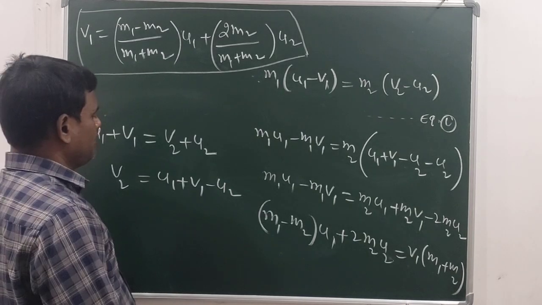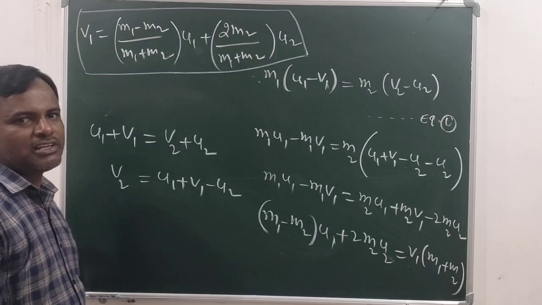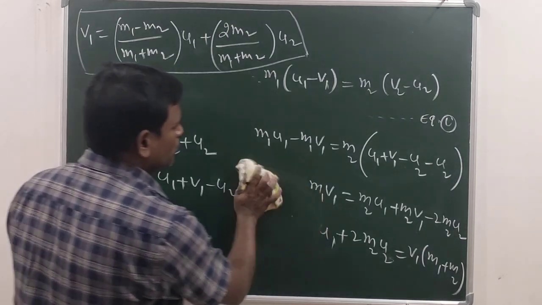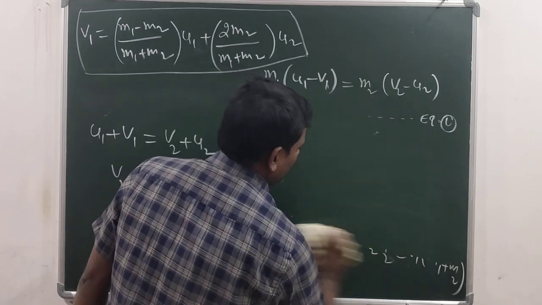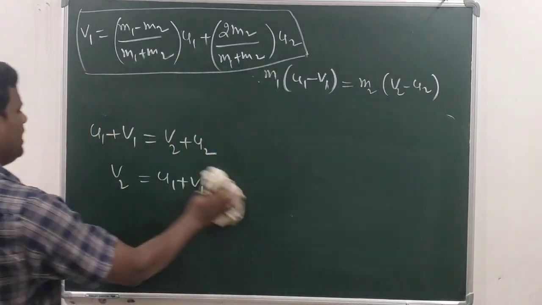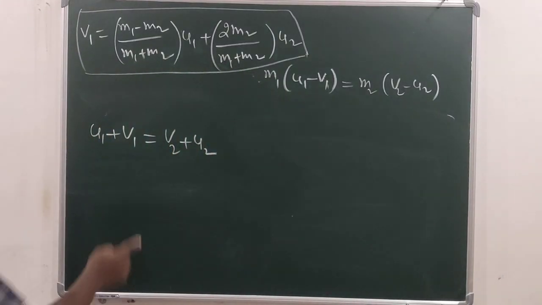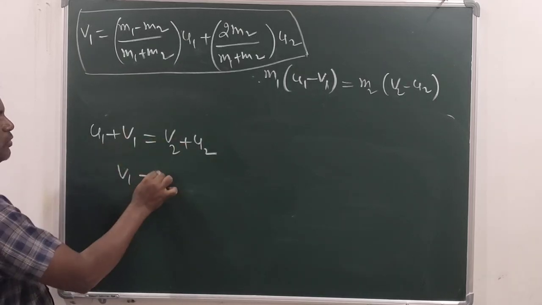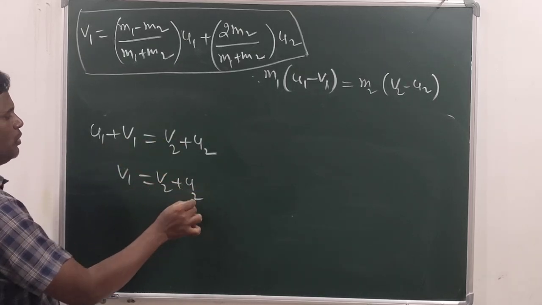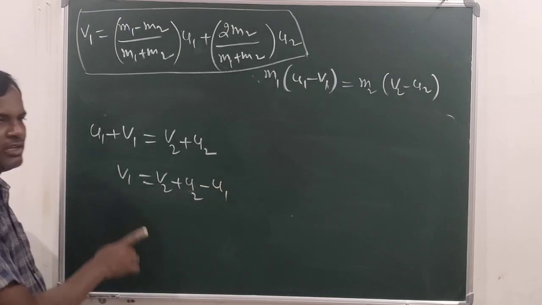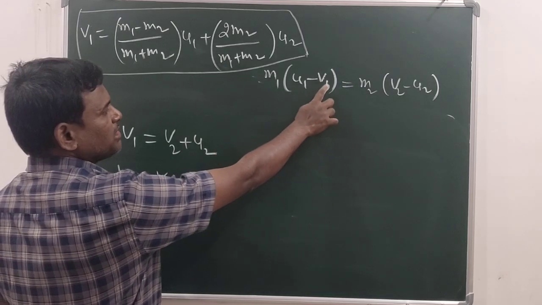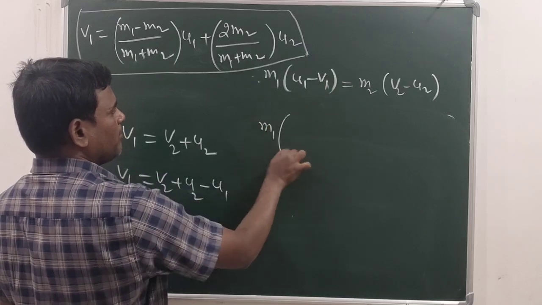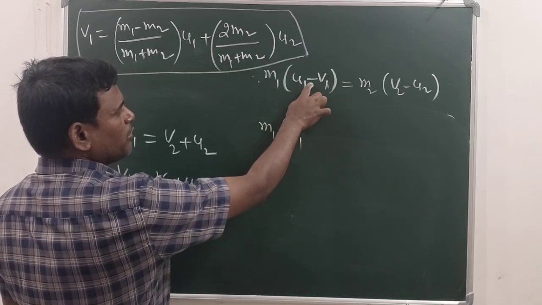Now to get V2, meaning final velocity of the second object after the collision, what you have to do? You have to make V1 the subject. Now transfer this one to the right side: V2 plus U2 minus U1. This V1 should be substituted in place of V1 here, so that it will become M1 U1. Before V1 a minus sign is there.